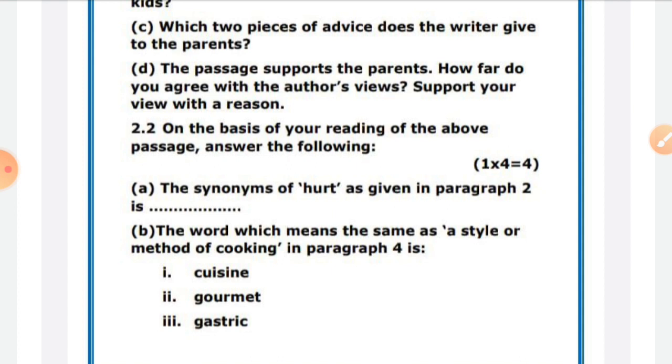Though the name of this section is Unseen Passage, trust me, everything is in front of your eyes. No answer is hidden here. So these 20 marks, whatever marks will be here, are totally in your hand. This is the most important portion where you can score the exact marks after grammar.